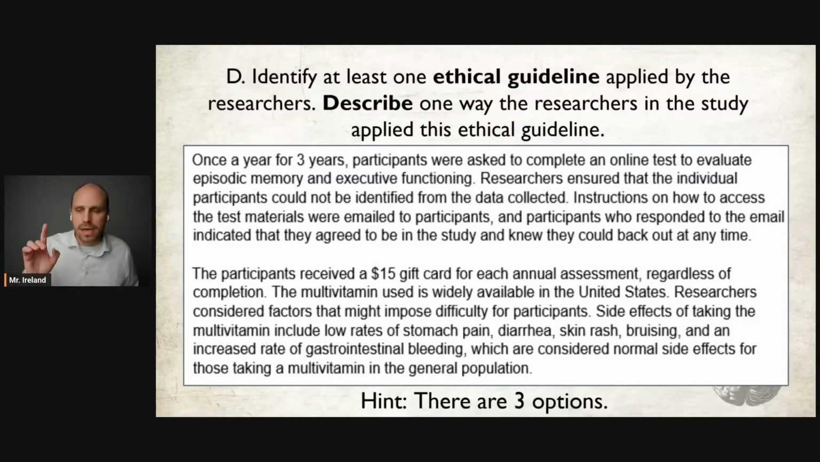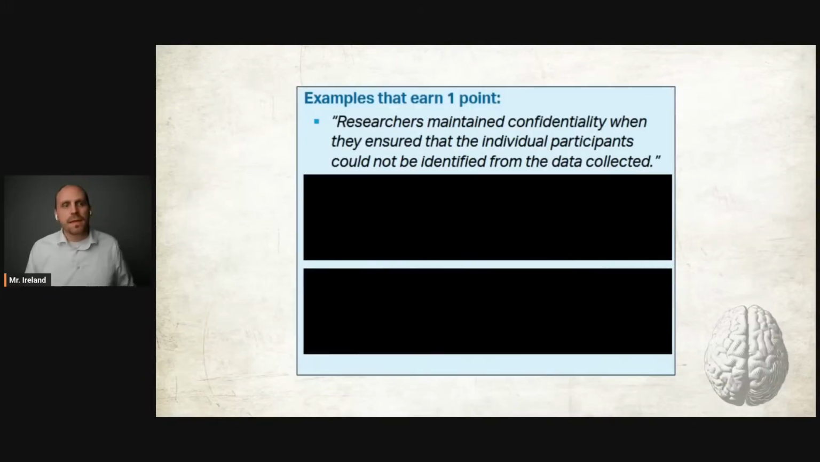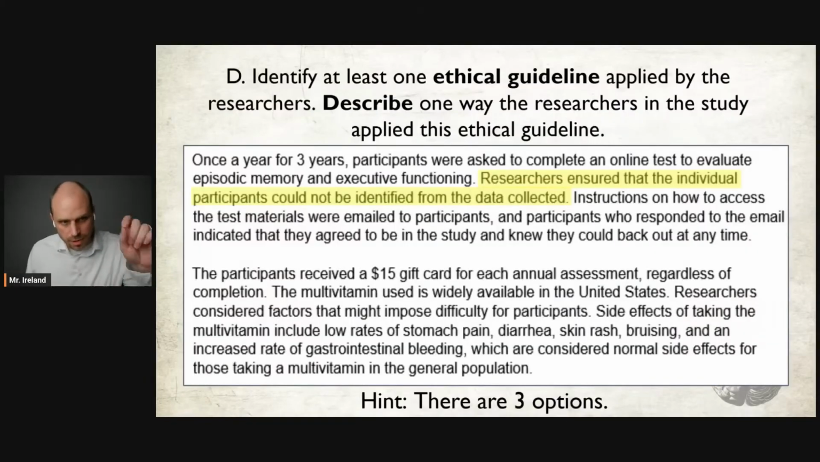And by the way, College Board has said that there will always be multiple ethical guidelines for you to identify, but you only have to identify one. So here's our answers. Researchers ensure that the individual participants could not be identified from the data collected. This right here, researchers ensured that the individual participants could not be identified from the data collected. That is the direct definition of anonymity.